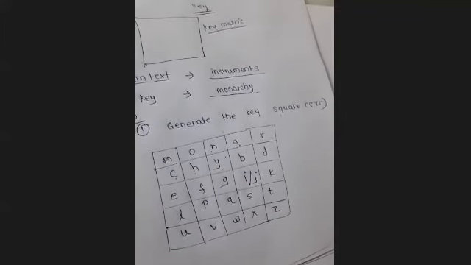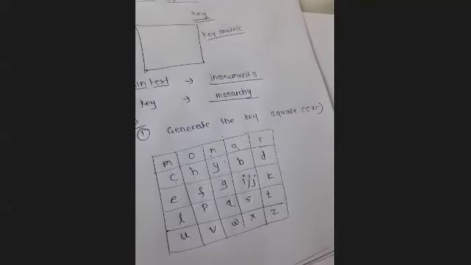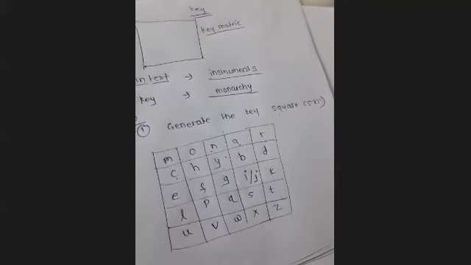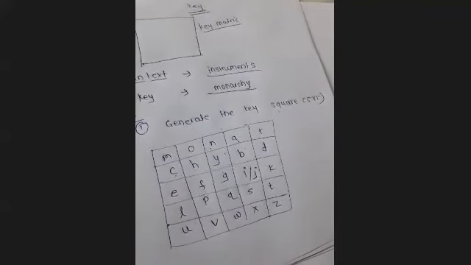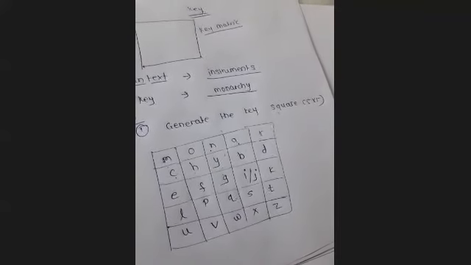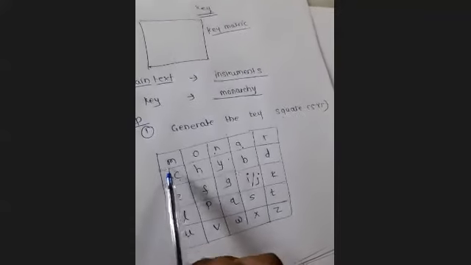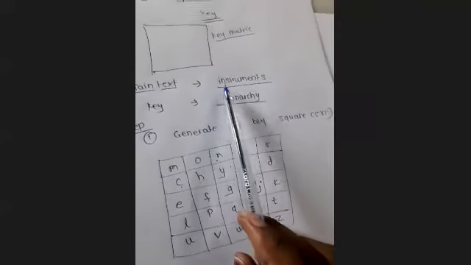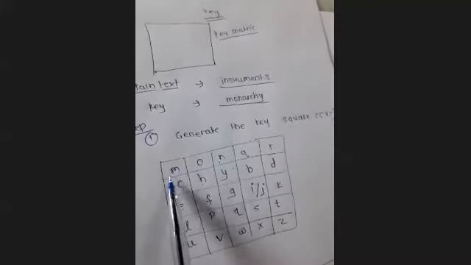Is it clear? Here the key was monarchy. So if we assume that the key was instruments this time, then the first letter is I, so I should be written here.